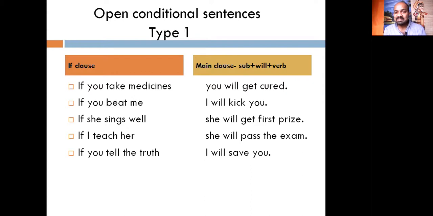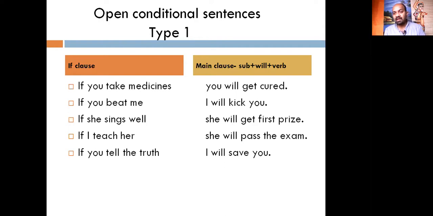If you take medicines, you will get cured. "You will get cured" is an independent sentence or clause. This is a principal clause. The subordinate clause in the sentence, "if you take medicines," is in the simple present. So the principal clause or main clause should be in the simple future. You can put it the other way around, which we will discuss.